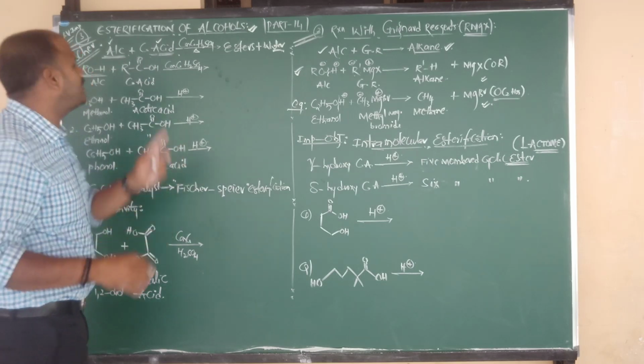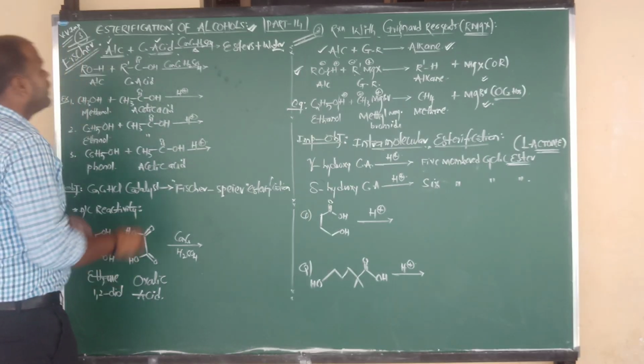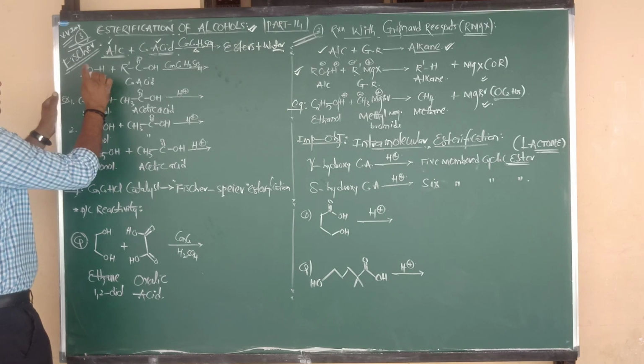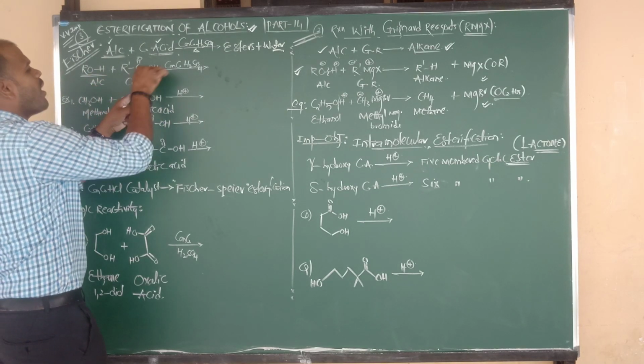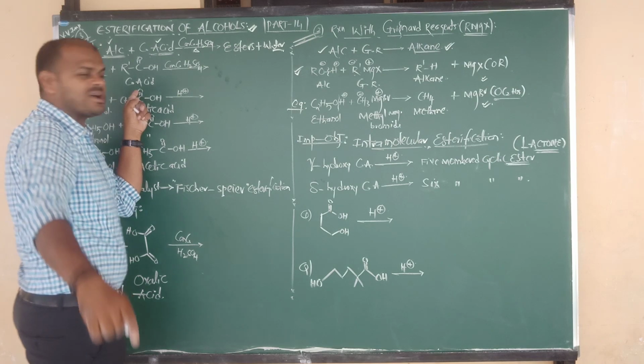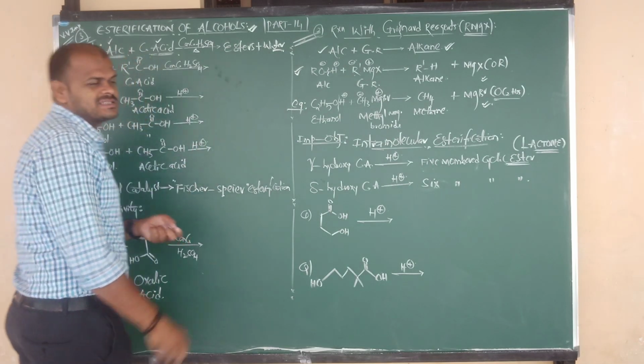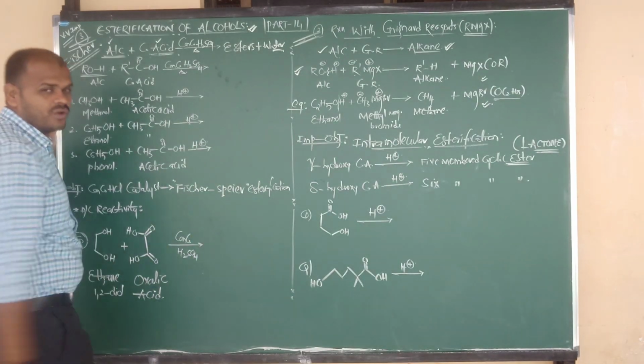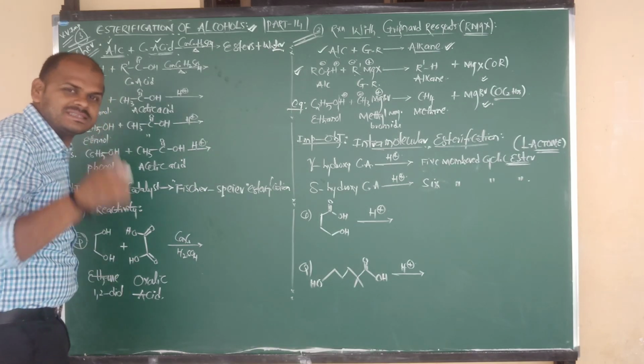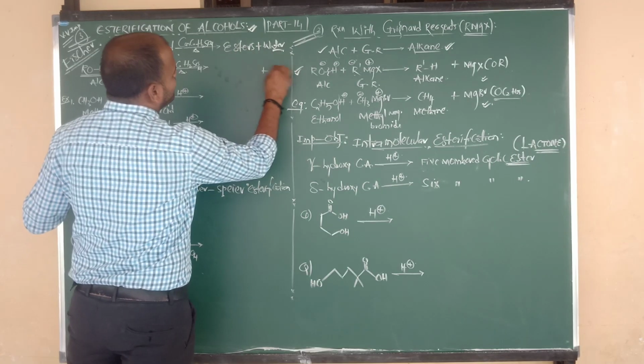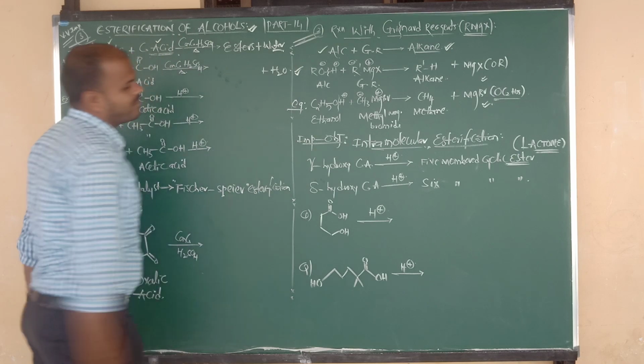This is the formula of alcohol. Alcohols on reaction with carboxylic acids in the presence of concentrated sulfuric acid give the product ester, and one more byproduct, which is a water molecule.